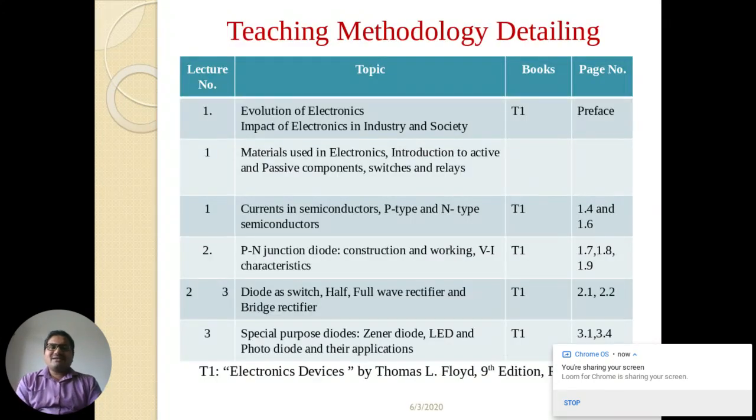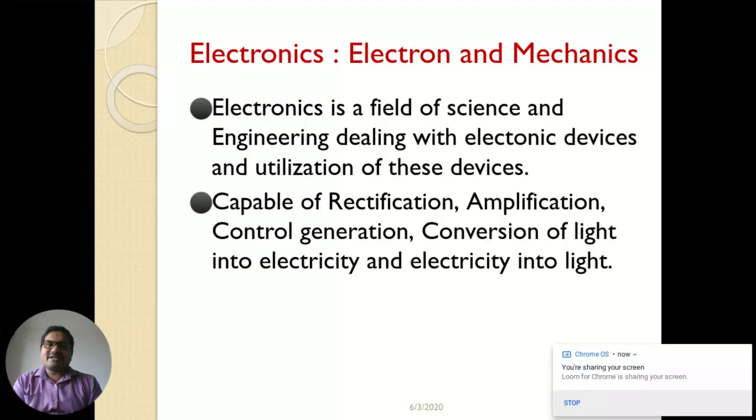Today I am going to take this lecture and discuss a few points about basic electronics. First, what is electronics? Electronics is a field of science and engineering dealing with electronic devices and the utilization of these devices. The word electronics came from the two words electrons and mechanics. Nowadays, as you can see, there is a lot of development in the field of electronic devices. Electronic devices are capable of rectification, amplification, control, generation, and conversion of light into electricity and electricity into light.